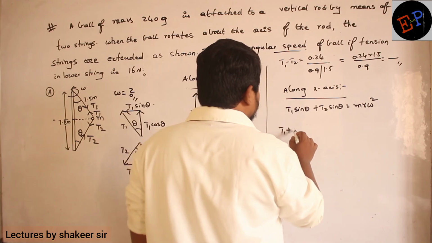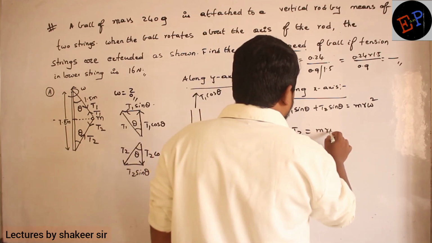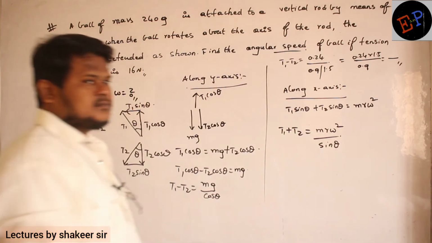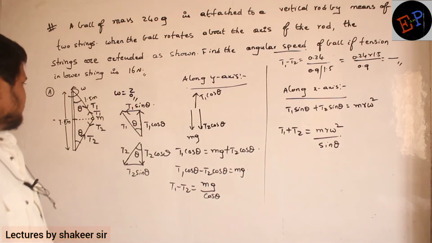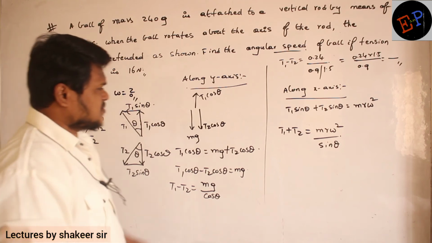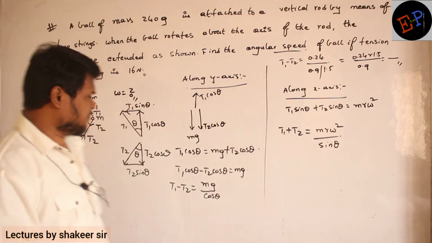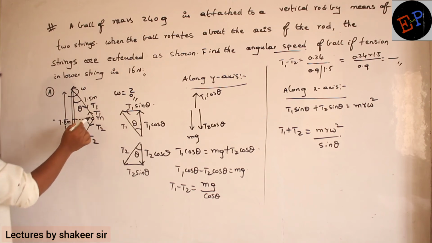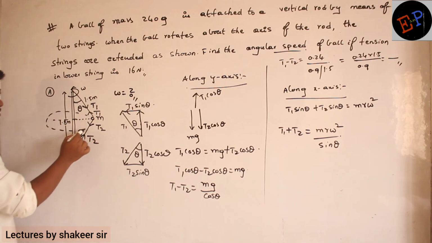So T1 plus T2 is equal to m r omega square divided by sin theta. Are you able to understand? So R means what here? R is nothing but the radius of the circular path. So the body is moving in which circular path? The body is moving in this type of circular path.